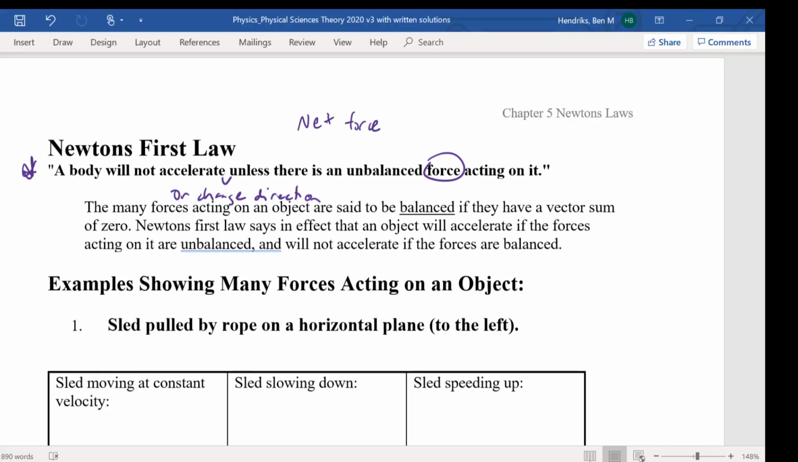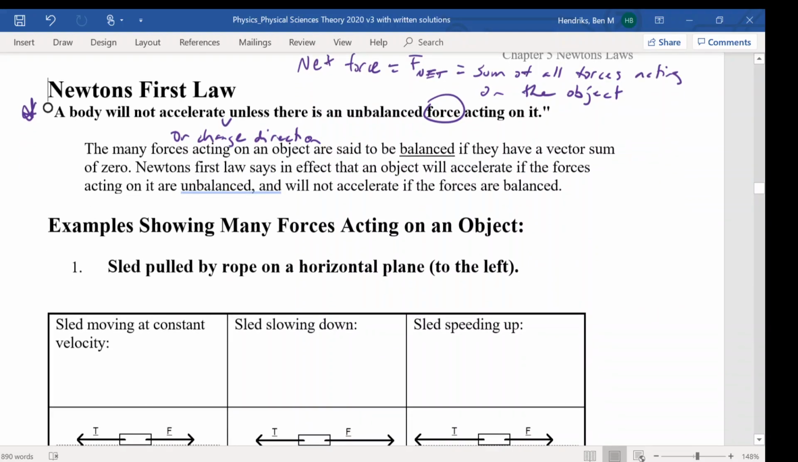A net force, and in your formula sheets you'll see net force written like this, F net, and the net force is the sum of all forces acting on the object. So in our previous video we looked at the normal force, and we had a book on the table, and the two forces acting on it were the force due to gravity and the normal force, and we would say that those two forces are the sum of all forces acting on the object.